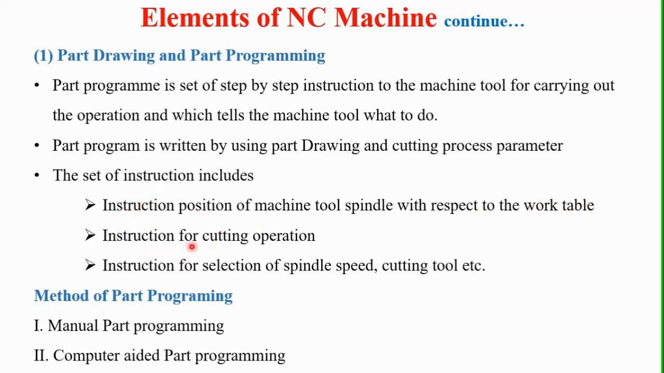Then again, instructions for the cutting operations, and instructions for the selection of the spindle speed and cutting tool, etc., are also given in this programming. As for the method of part programming, there are two methods. One is called manual part programming, and the second one is called computer aided part programming.